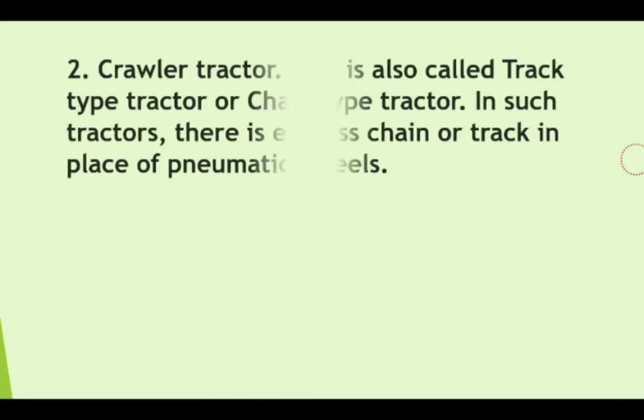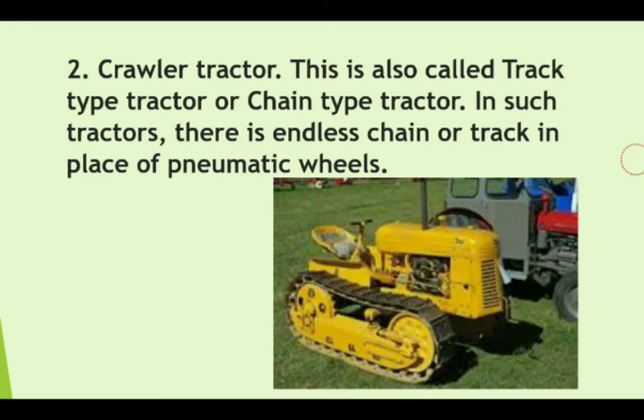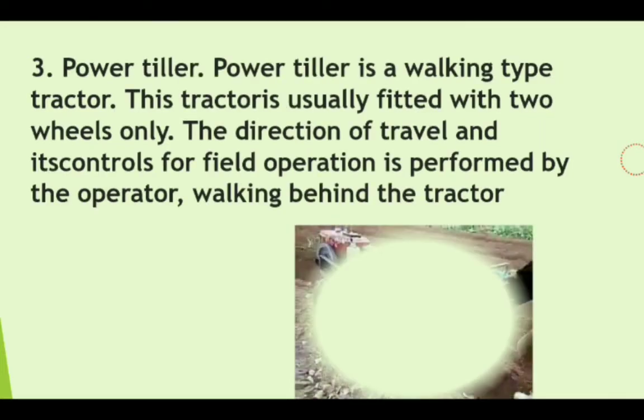Then crawler tractor. A crawler tractor is also called a track type tractor. Why track type tractor? Because it has a circular track, or a chain type. So it is sometimes called a chain type tractor. In such a tractor, there is an endless chain or track in place of pneumatic wheels.